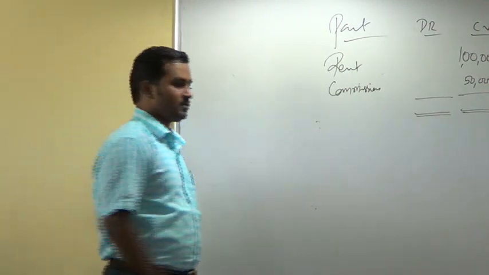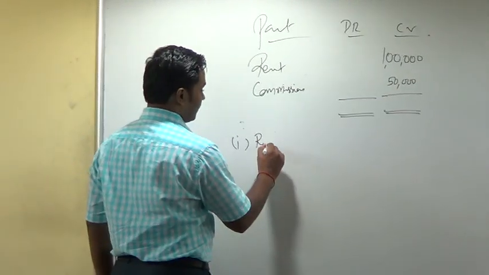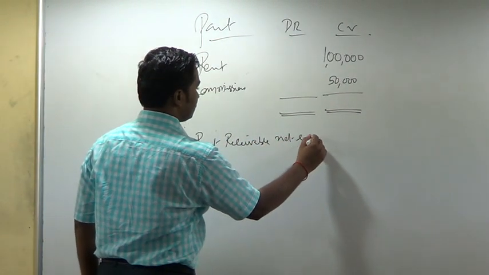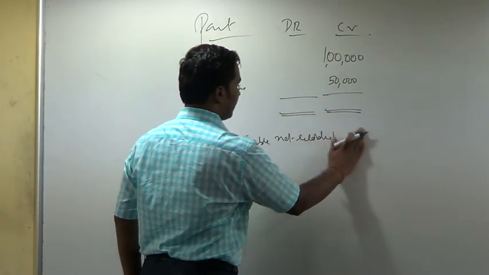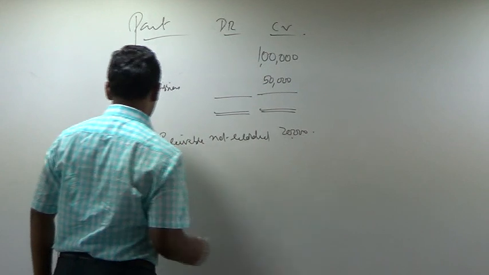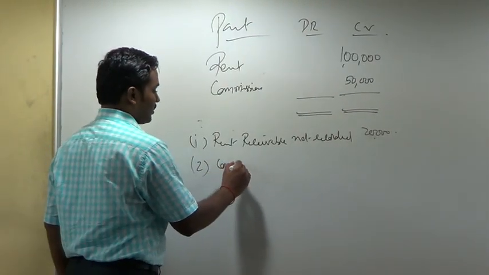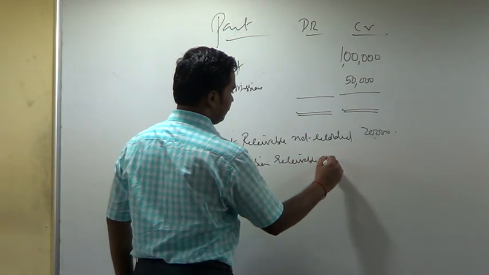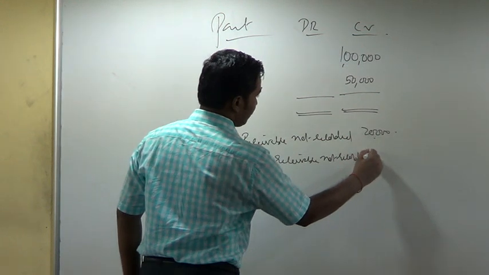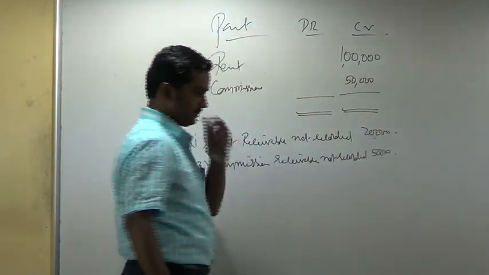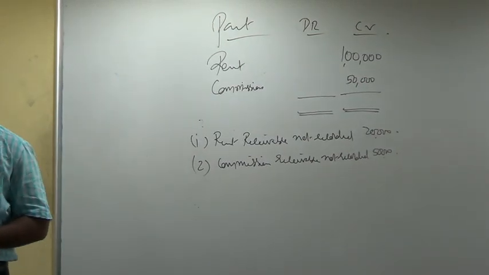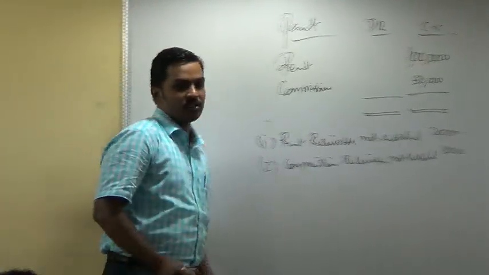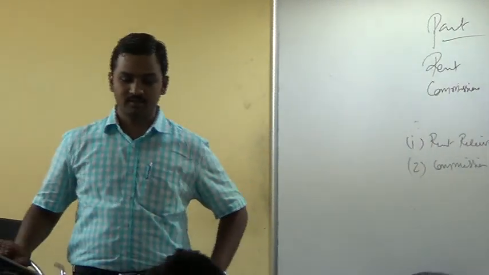Okay. Adjustments. Rent receivable not recorded 20,000. Second adjustment, commission receivable not recorded 10,000.